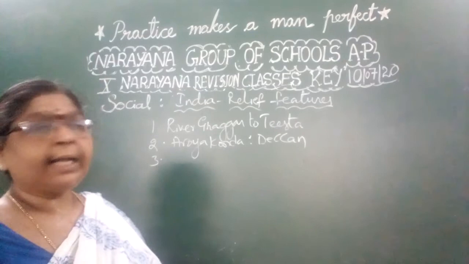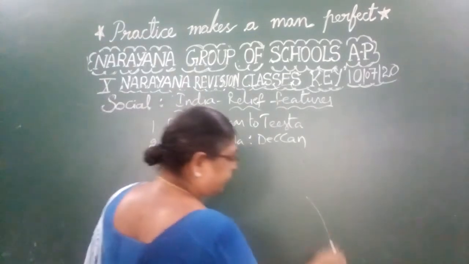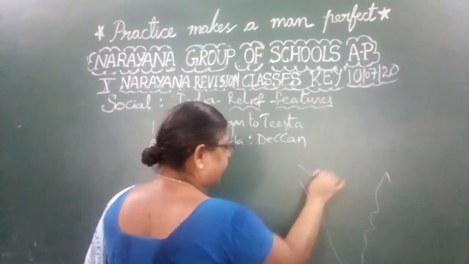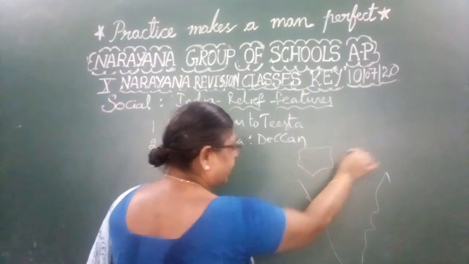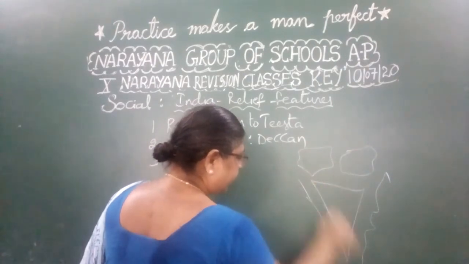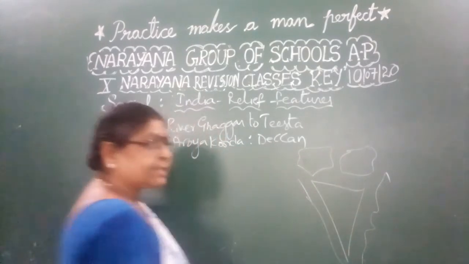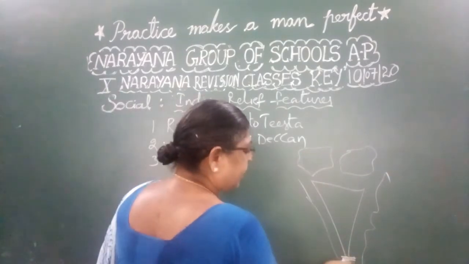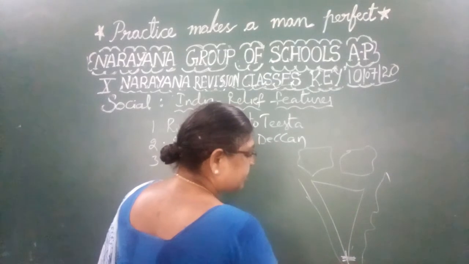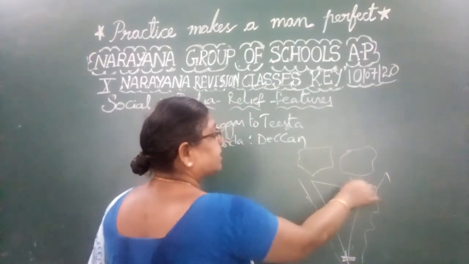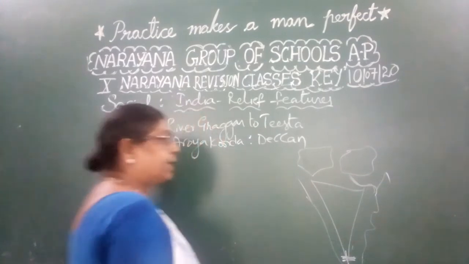But where is Mahanadi? Mahanadi is here. If you observe the Indian map, you will observe that the Malwa Plateau is located here, the Chotanagpur Plateau is located here, the Deccan Plateau is located here. All three together we call the Peninsular Plateau. And the southern edge of the Peninsular Plateau lies at Kanyakumari, here. But they said it is Mahanadi. Mahanadi is somewhere in Orissa, so that is not the correct one.